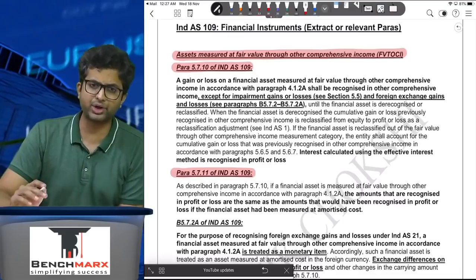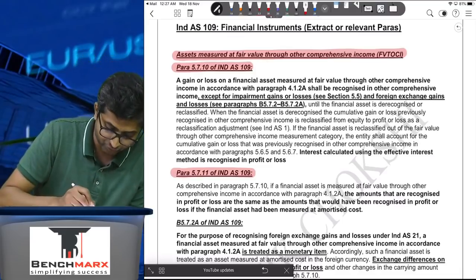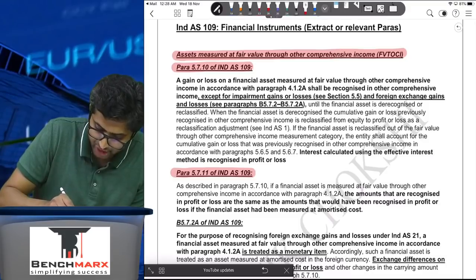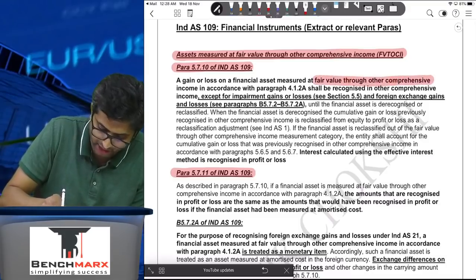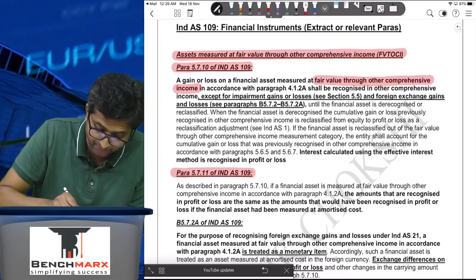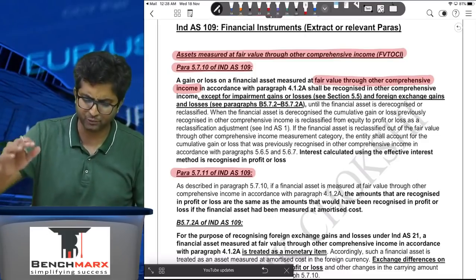What does para 5.7.10 say? A gain or loss on a financial asset measured at fair value through other comprehensive income, our own case, FVTOCI, in accordance with para 4.1.2.